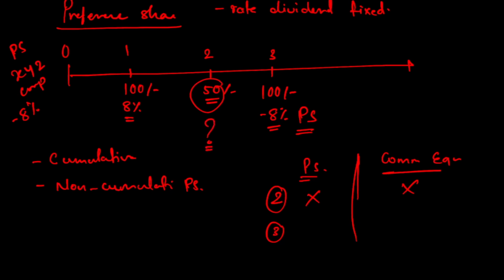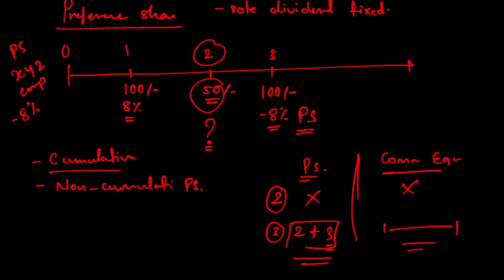So on the dividend which would be paid in the third year, it will first clear the arrear of the second year and then only pay dividend for the third year. And after having paid this, only then will it pay dividend to common equity shareholders. Okay, so I hope this gives you a fair idea of what is cumulative. So whatever I discussed right now is cumulative preference share.